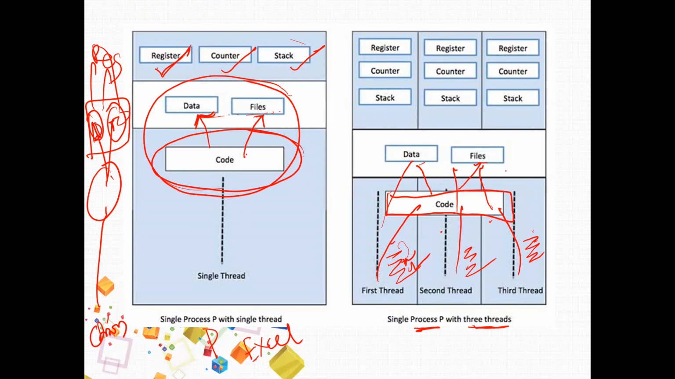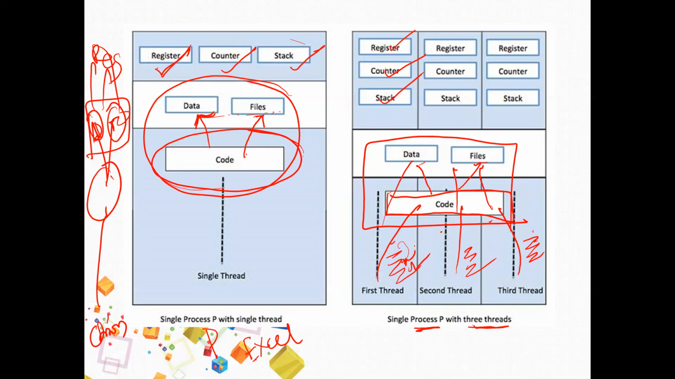Okay. So here the point to observe is, if you have multiple threads in a single program, they'll share common memory locations, common code. But they will maintain separate register set, separate program counter, and separate stack memory. That's all. That's why multi-threading is referred to as lightweight.